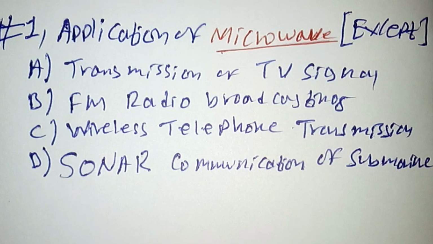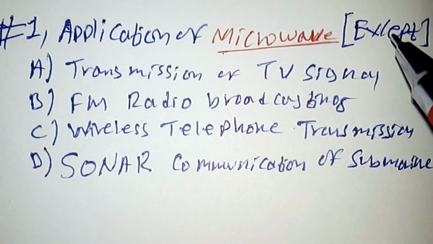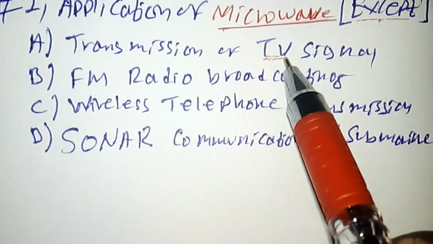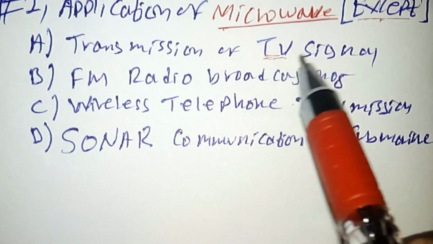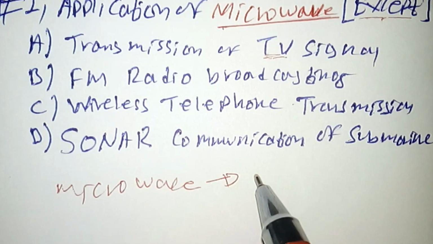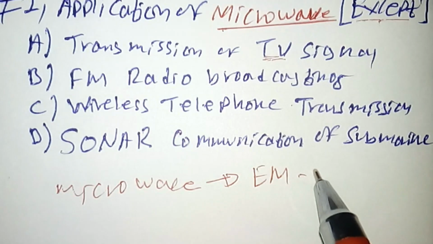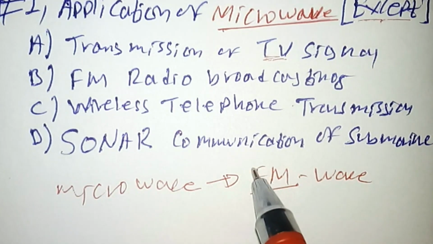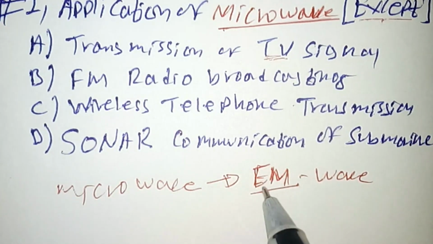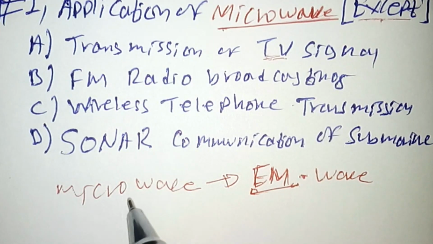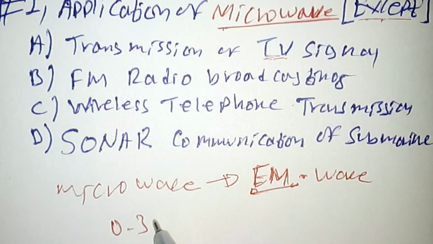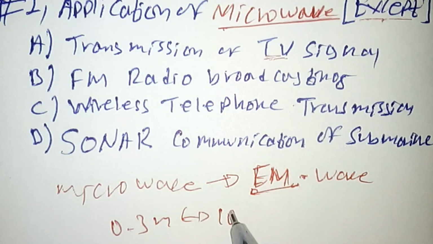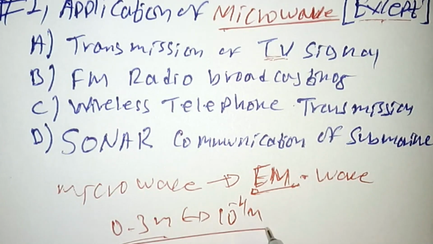All of the following are applications of microwave except which one? Before going to answer this question, microwave is one type of electromagnetic wave, which is produced due to the oscillation of electric and magnetic fields. Microwave has a wavelength ranging from 0.3 meter down to 10 raised to minus 4 meter.